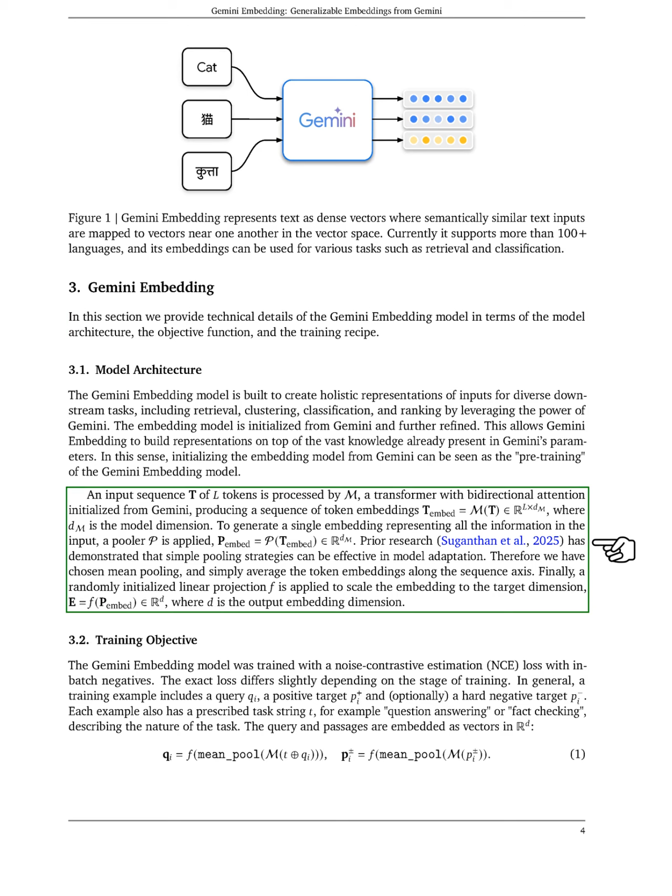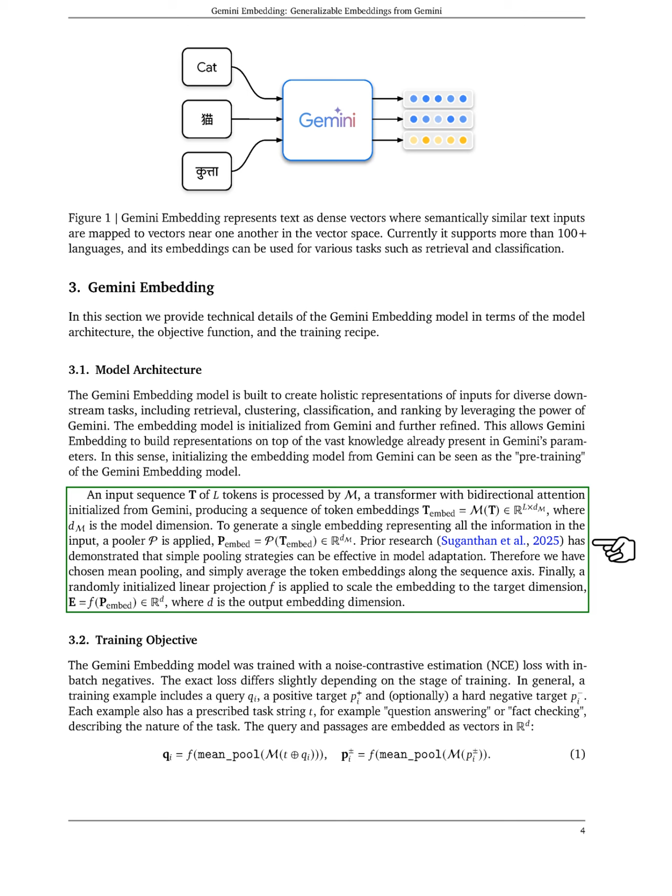We start with the Gemini model and refine it further, which we consider a form of pre-training. When we process an input sequence of 6 tokens, we use a transformer with bidirectional attention, initialized from Gemini, to produce token embeddings. To create a single embedding that captures all the input information, we apply mean pooling, which averages the token embeddings. Finally, we use a randomly initialized linear projection to adjust the embedding to the desired output dimension.